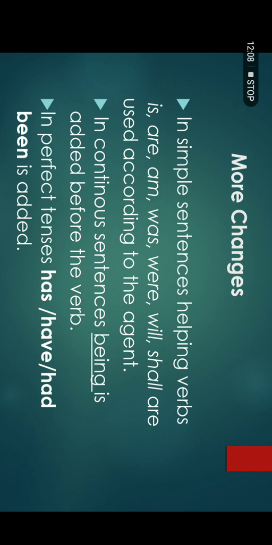Okay? When you have an active voice sentence in perfect tense, the sentence that has has, have, had and the third form of verb, in the passive voice you will use has been, have been, and had been. These were the changes you have to make while changing active voice sentences into passive voice.